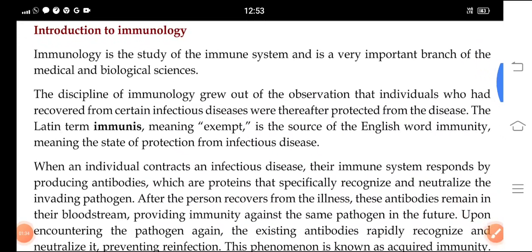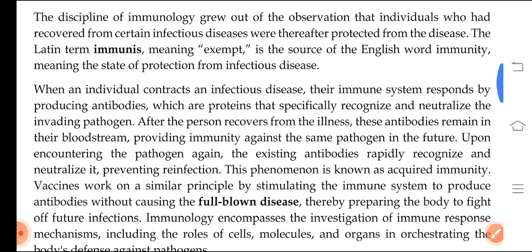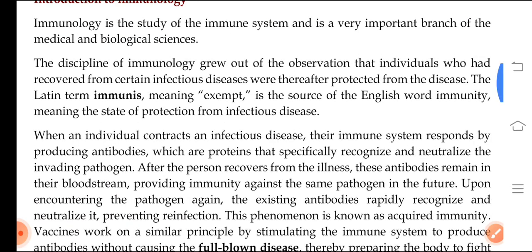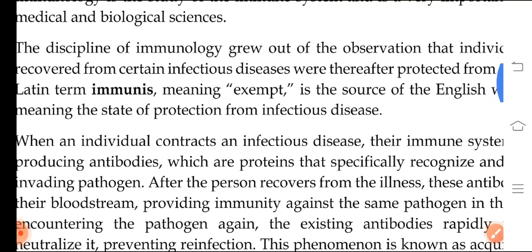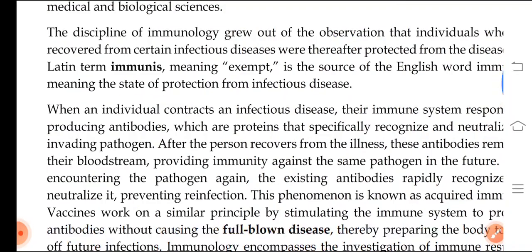Okay, and here is some of the introduction to immunology. You can take a screenshot of it and later on you can read it and write it in your own words. In simpler words, I have explained immunology as the definition. Also, the Latin term immunus means exempt, and it is the source of the English word immunity, which means the state of protection from infectious disease.